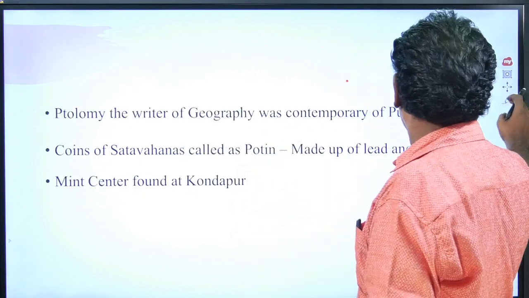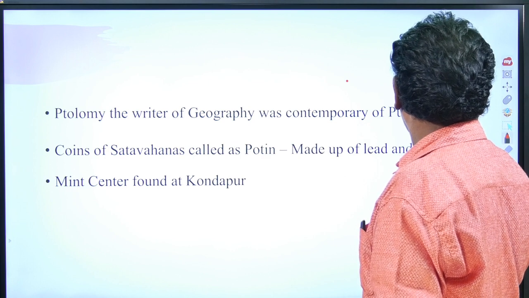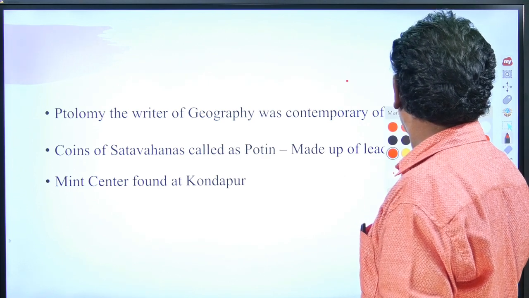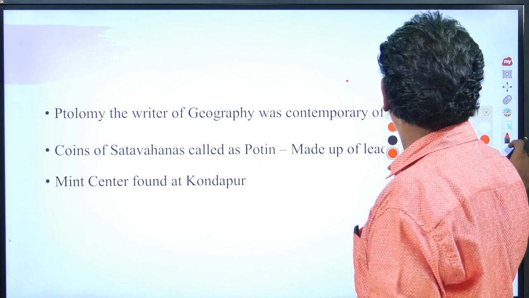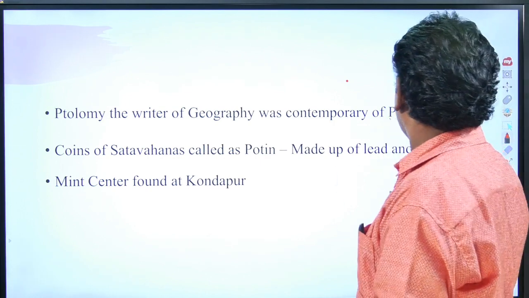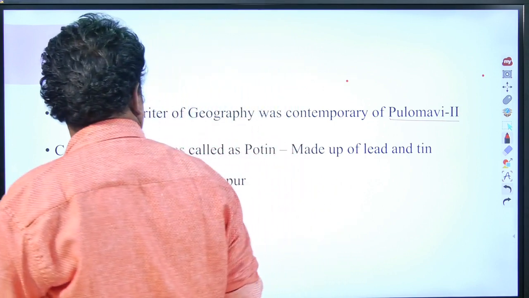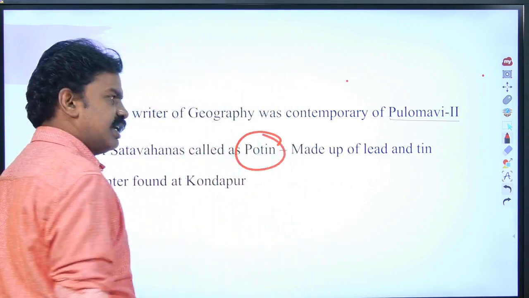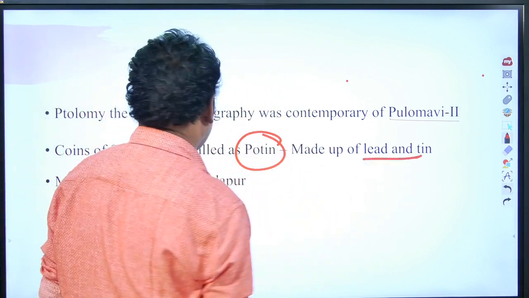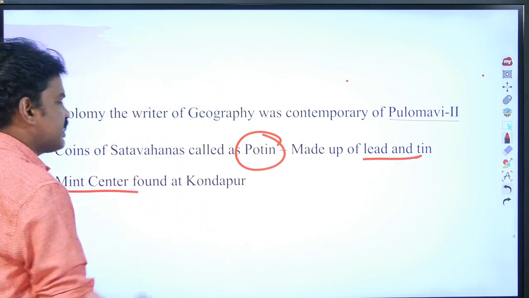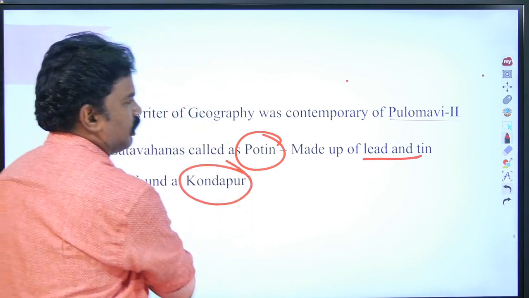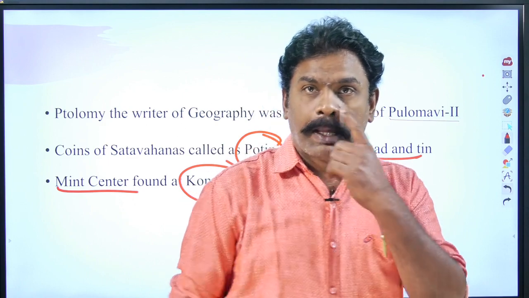Next, Ptolemy was a contemporary writer of the Satavahanas. The coins of the Satavahana period are called potin, which we already discussed, made up of lead and tin. A mint center was found at Kondapur in the Satavahana period.